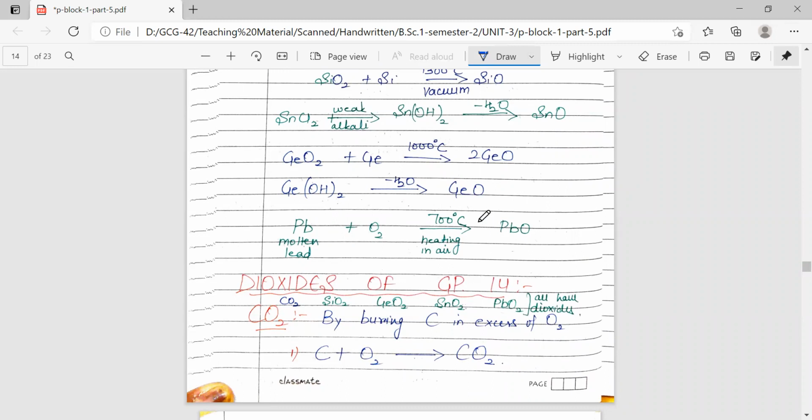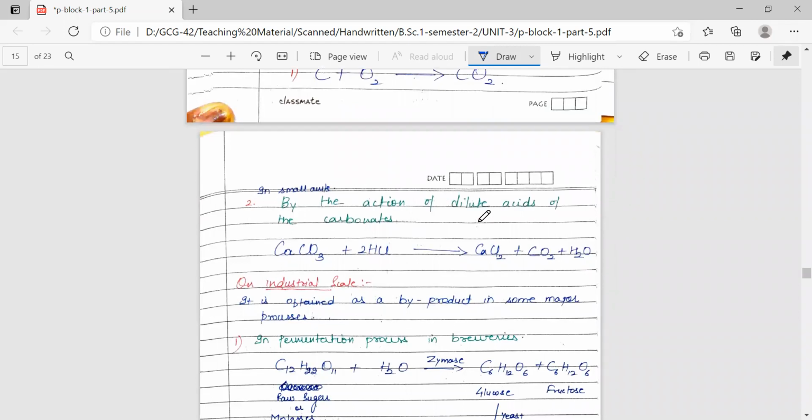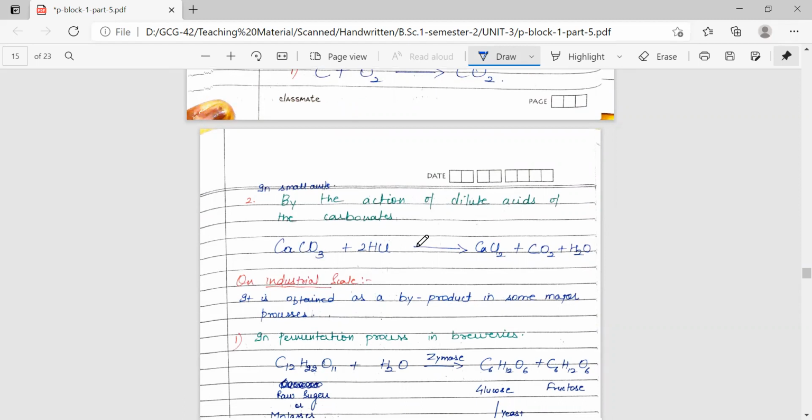Now coming to the dioxides, firstly we'll be discussing carbon dioxide. It can be prepared by burning of coal or carbon in excess of oxygen, and we get the formation of carbon dioxide. Also on a small scale, it can be prepared by the action of dilute acids on the carbonates. Calcium carbonate has been shown here. We have treated it with dilute acid, that is HCl. What we'll get is carbon dioxide.